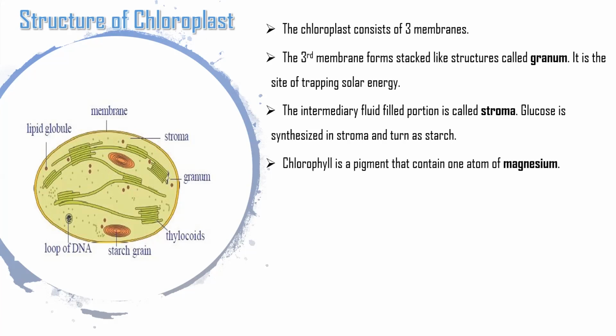Chlorophyll is a pigment that contains one atom of magnesium. Before we discuss chlorophyll, what is a pigment? A pigment is a molecule which traps light energy and converts it into glucose. There are different kinds of pigments present in the chloroplast.